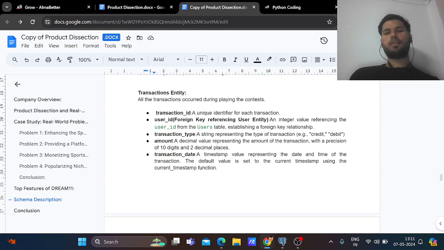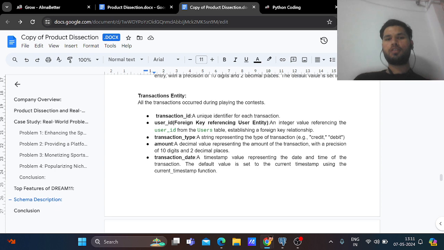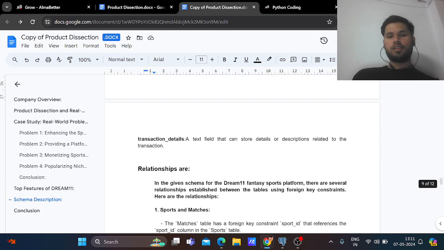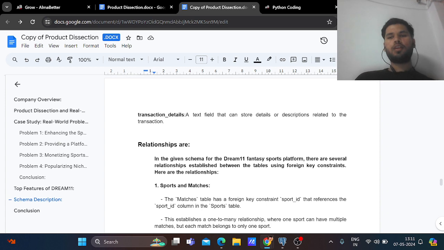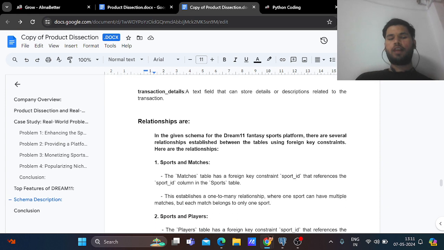Now the transaction table has a transaction ID and a user ID referencing who won that contest. The transaction type is credit or debit, etc. The transaction date is the date on which the transaction happened. So this is the transaction entity, with transaction details also related to the transaction. So these are the tables. There are 8 tables included in this Dream11 dissection.